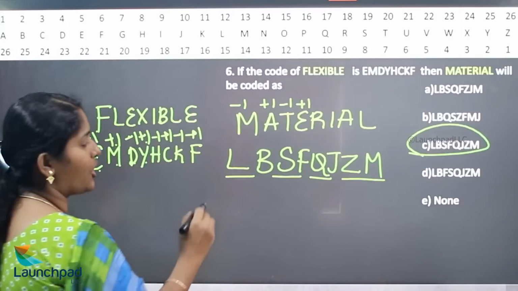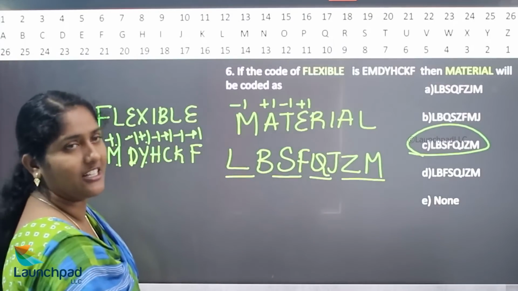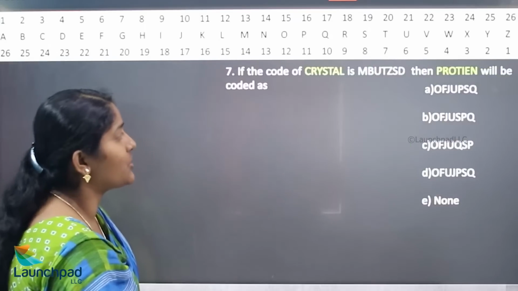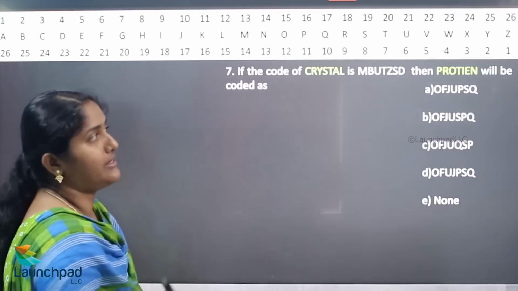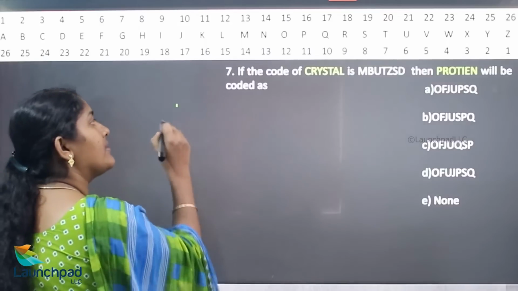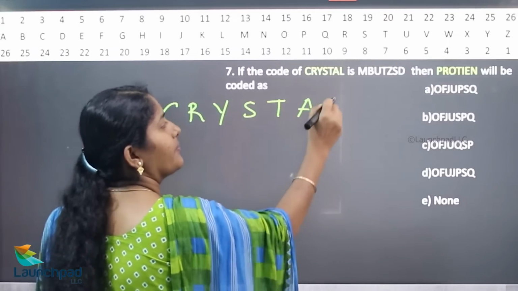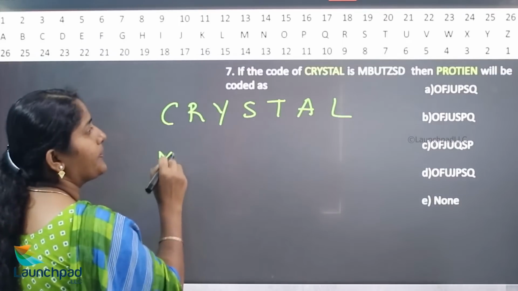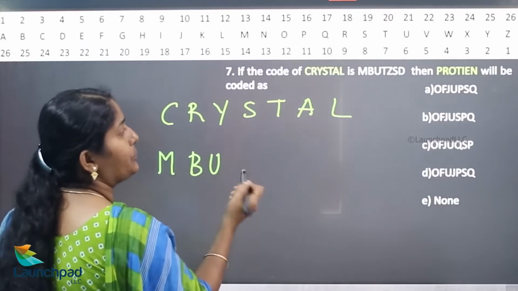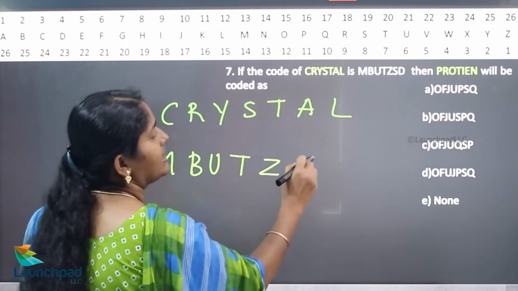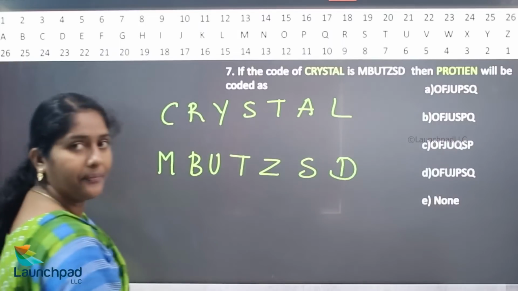Hence your answer is option C is the correct answer. We'll move on to your next question. If the code of crystal is written as M, B, U, T, Z, S, D.